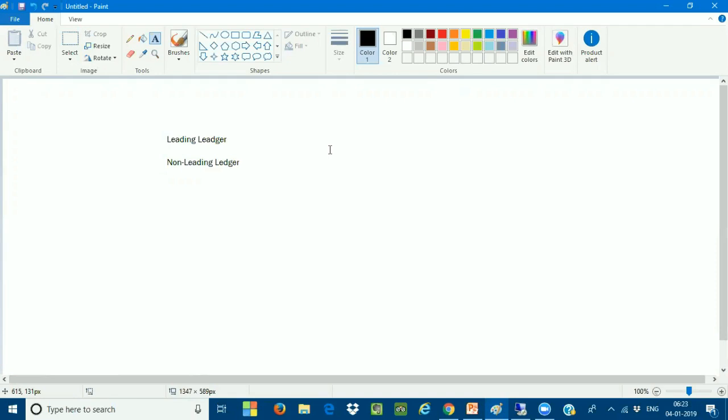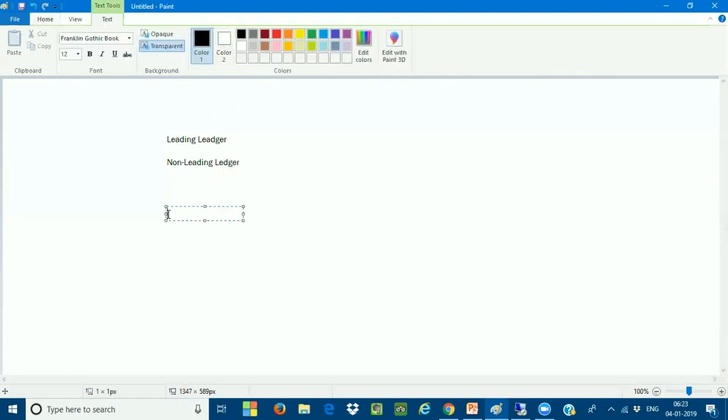Those kinds of adjustments you cannot do in the leading and non-leading ledgers, because we mainly use those for the financial statement and for external reporting purposes. So SAP, from SAP S/4HANA onwards, has introduced a new ledger. Earlier, in Simple Finance, we used to call it the appendix ledger. Now the nomenclature has been changed to extension ledger. We are not calling it the appendix ledger anymore; we call it the extension ledger.